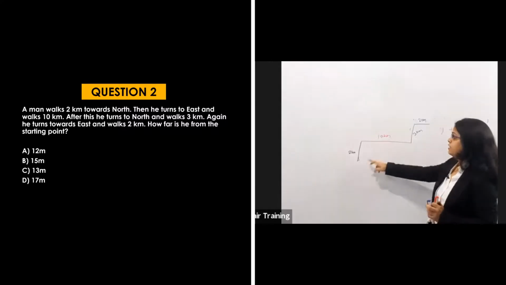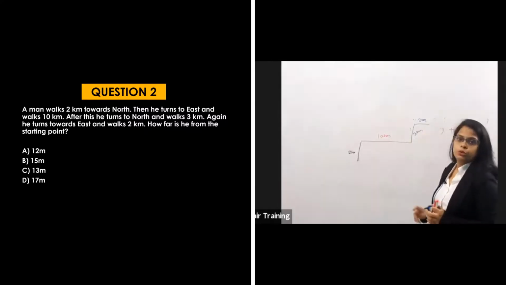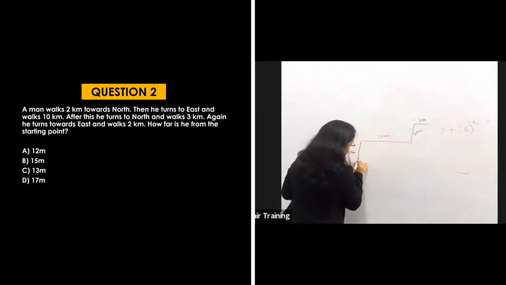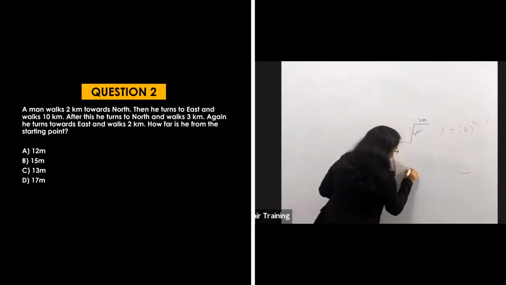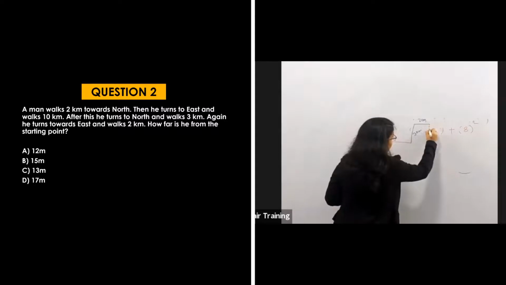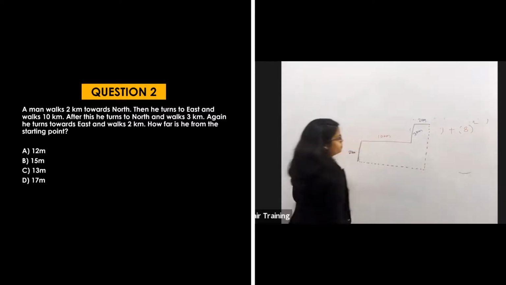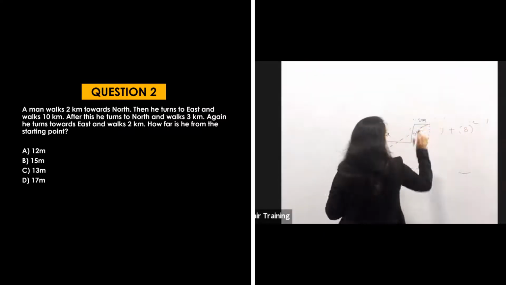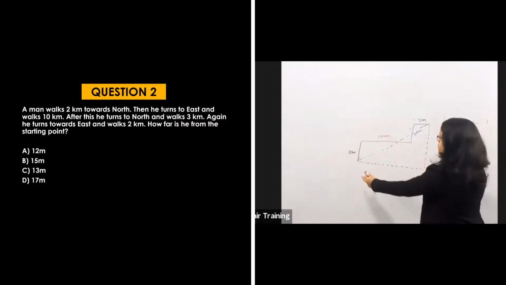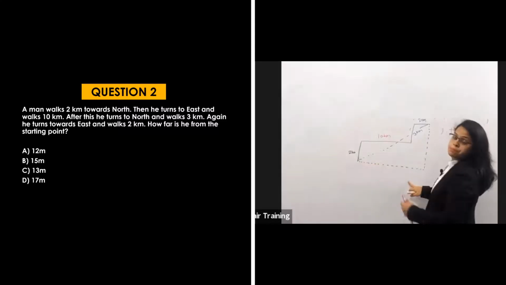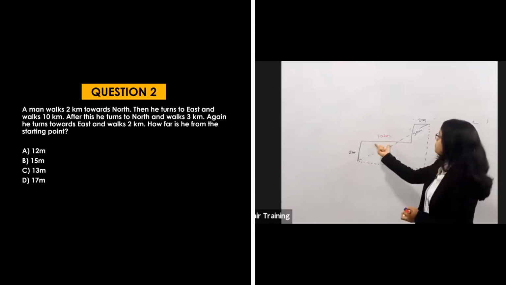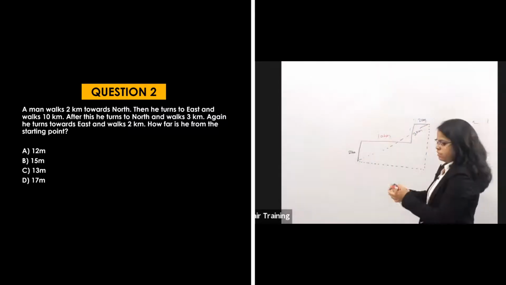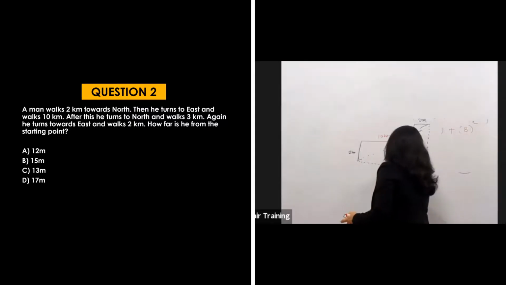Now what do we have to do? We need the distance from the starting point to the end point. First join the starting point and the end point, then you have to calculate this distance. This is the shortest distance, right? How will this base be? This base will be 10 plus 2, that is 12, right? So this will be 12.